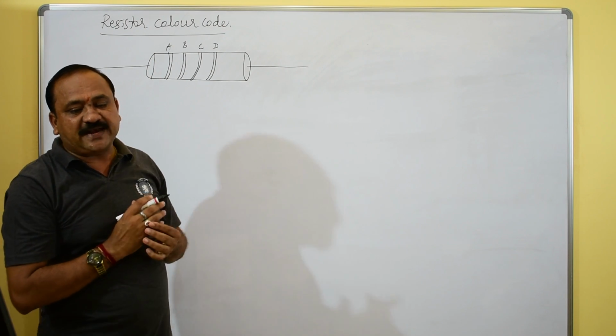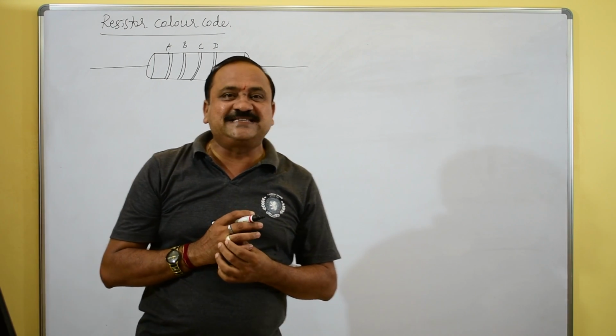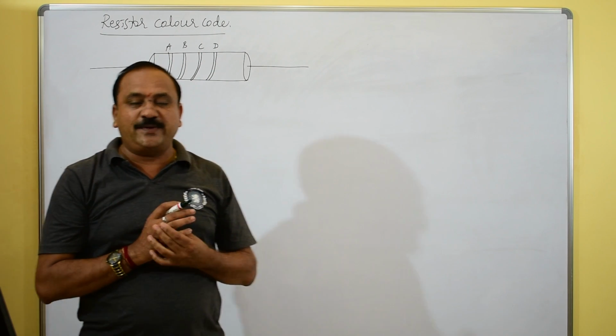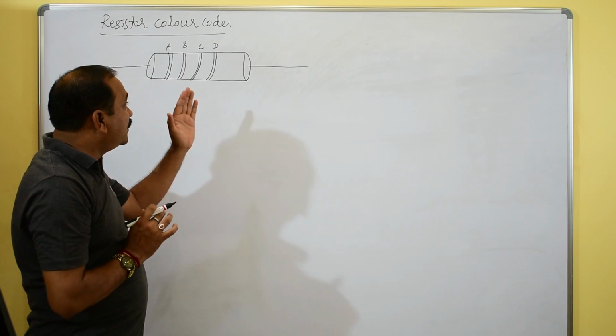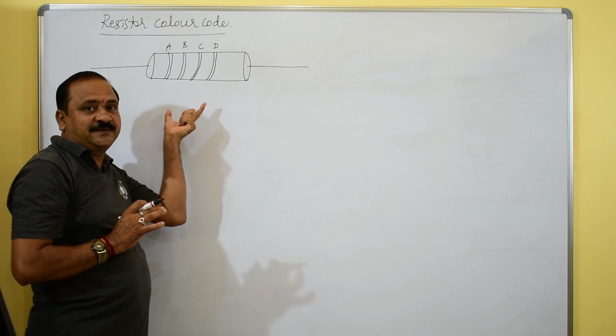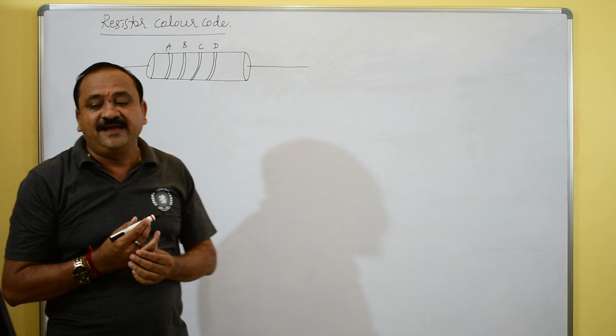So always you will be able to find out the value of these resistances individually. It's a very simple concept. You must be able to analyze how to identify the color codes and find out the value of the resistors.